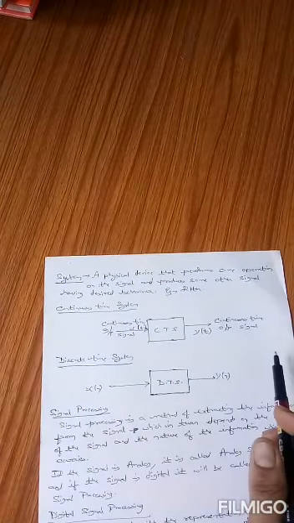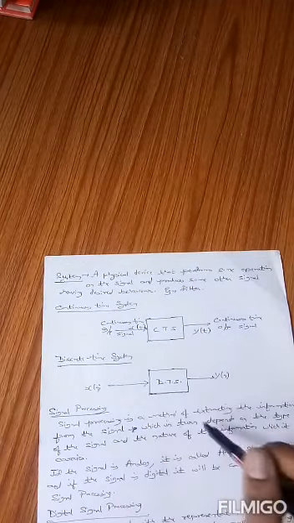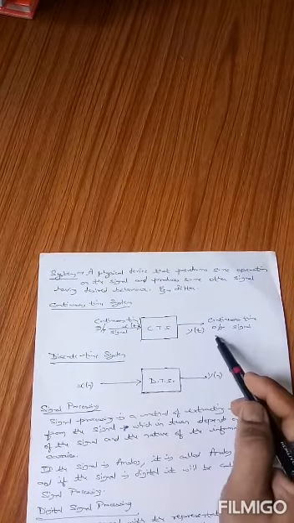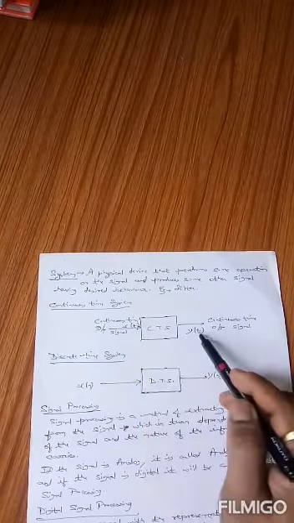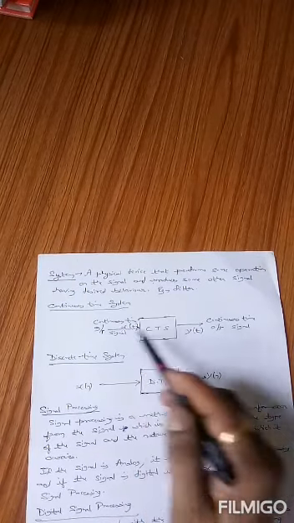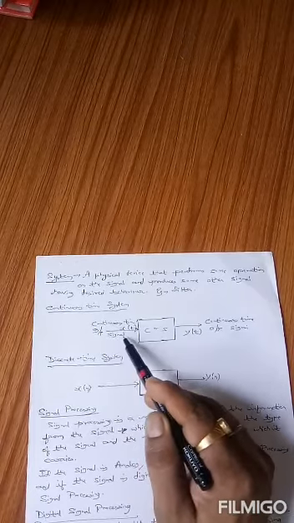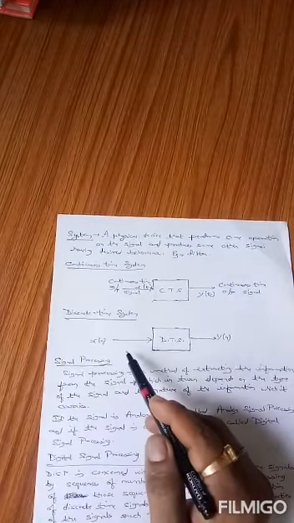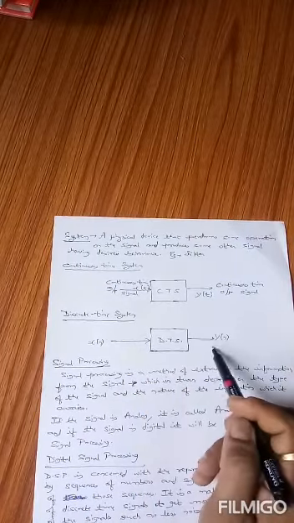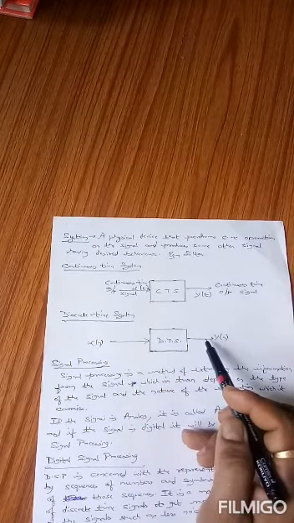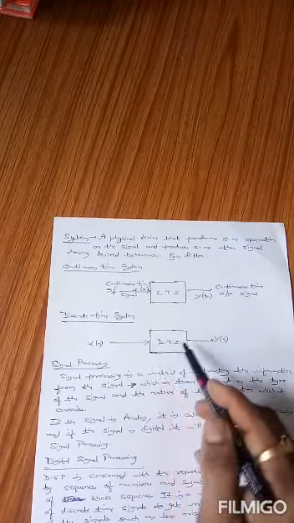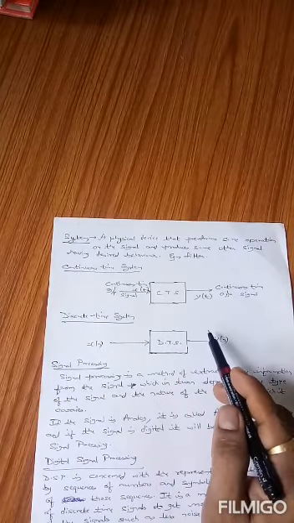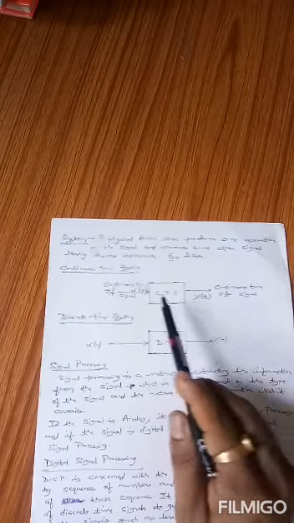So systems can be divided into two types: continuous time systems and discrete time systems. What are continuous time systems? The systems whose input is defined as x of t and output is defined as y of t. So if the input and output of any system are both continuous time signals, then you can say that the system is a continuous time system. Similarly, what are discrete time systems? If the input and output of any system are both discrete time signals, then you can say that the system is a discrete time system. This is just an introduction and definition of system and the types of systems. We will discuss continuous time and discrete time systems in detail.